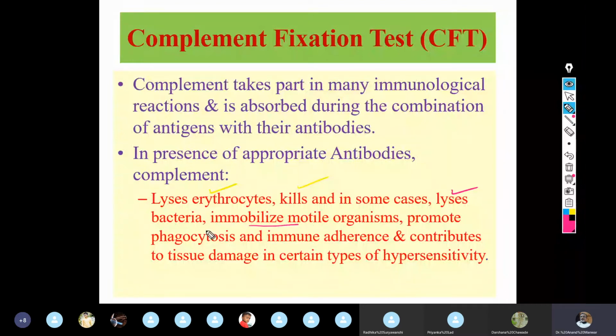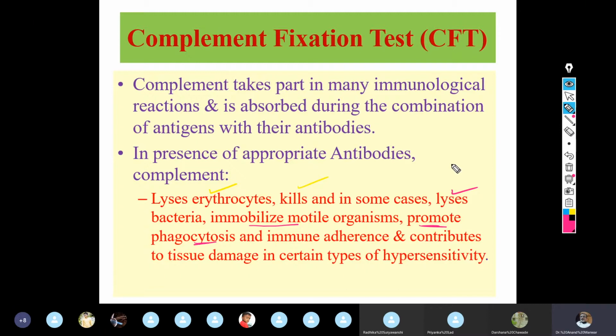It can promote phagocytosis. Can anybody tell me how phagocytosis is promoted? We have already discussed this. The minor part of the complement protein which is released into circulation is more prominently playing this role.